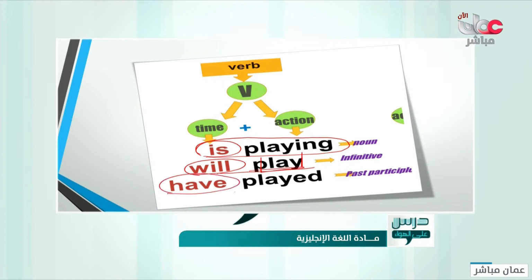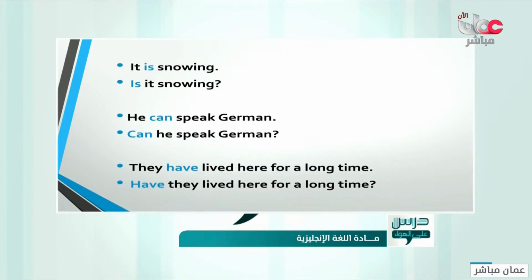"Have" gives the time, "play" gives the action. Together, those two make the verb. Have a look at this example. It says at the beginning, it is snowing, as a normal sentence. When we make a question, we say, is it snowing? You can notice there is a difference in the formation.